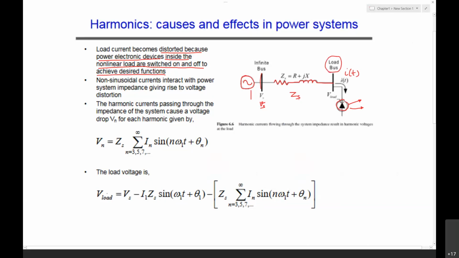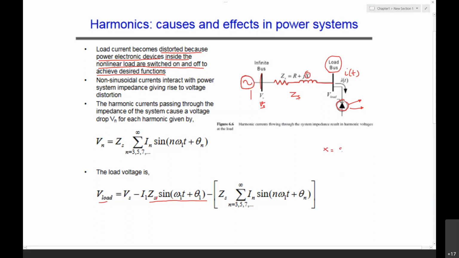Now here, V load is equal to Vs minus the fundamental current I1 times Zs, into sin(w1 t + theta1). This is the fundamental current, and the impedance should be Zs1, because the inductive reactance Xn is equal to 2 pi fn L, the series inductive reactance.